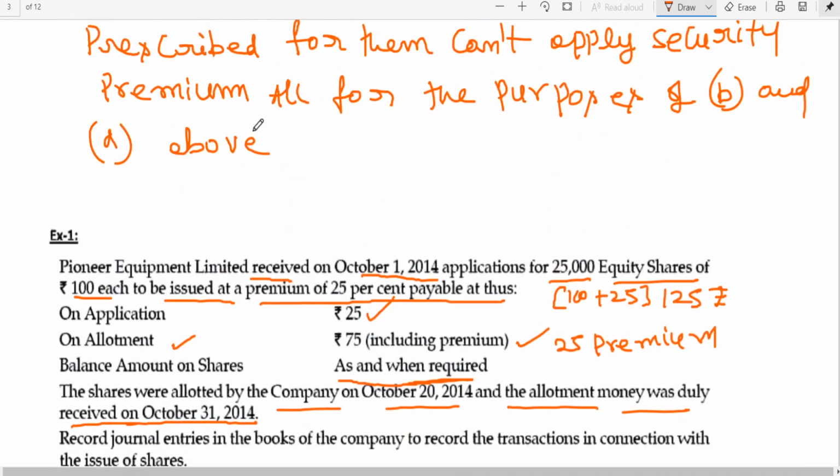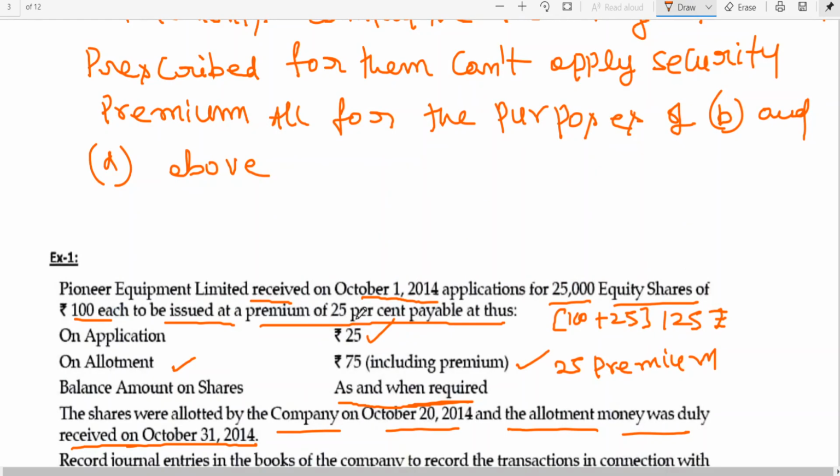What is the solution? Pioneer Equipment Limited received on 1st October 2014 applications for 25,000 equity shares of 100 rupees each to be issued at a premium of 25%. The shares were allotted by the company and allotment money was duly received. We are assuming that the 25,000 shares which were issued have been subscribed by the public and all the shares were allotted, because there is no question of any oversubscription or undersubscription.